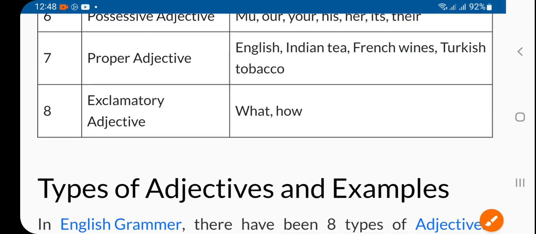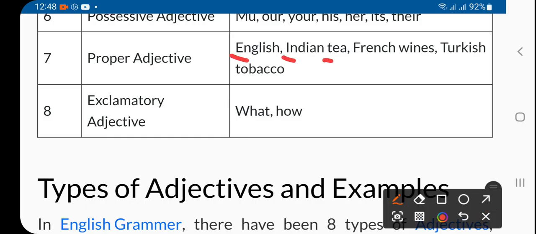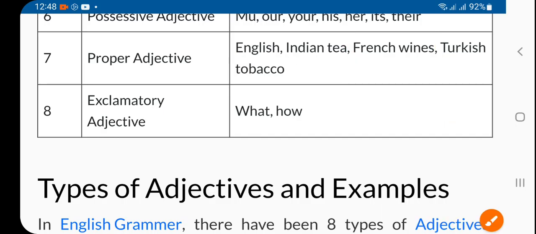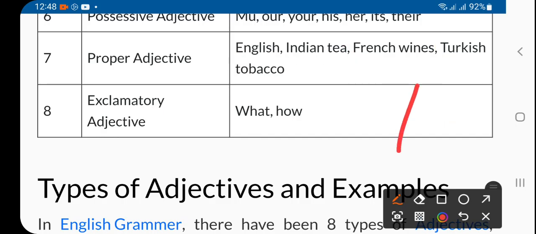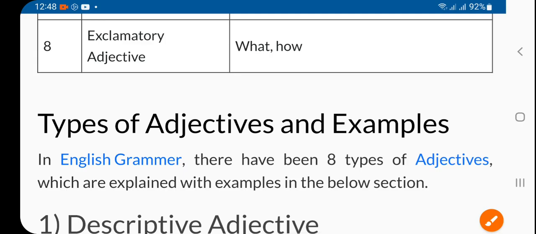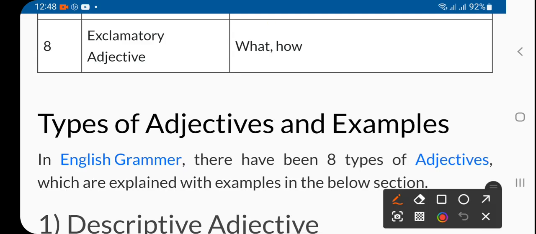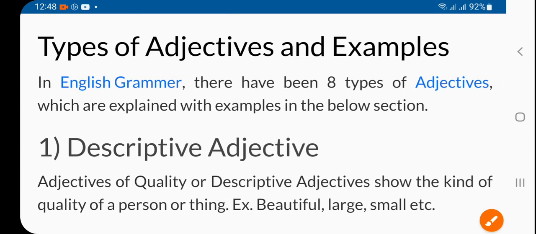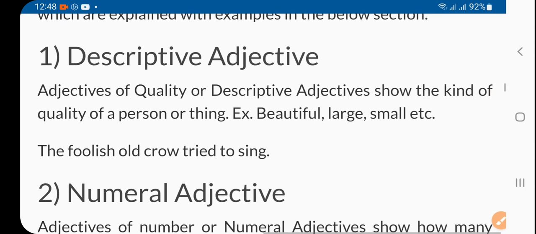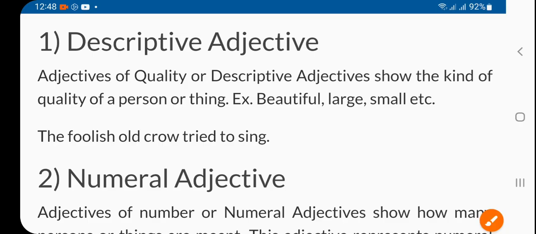Okay. Proper adjective. So proper means proper noun. English, Indian tea, right? French wines, Turkish tobacco, something like that. Okay. Now next is exclamatory. Oh wow, what, how, something like this. Types of adjective, very important. So here I'm reading. Descriptive adjective.